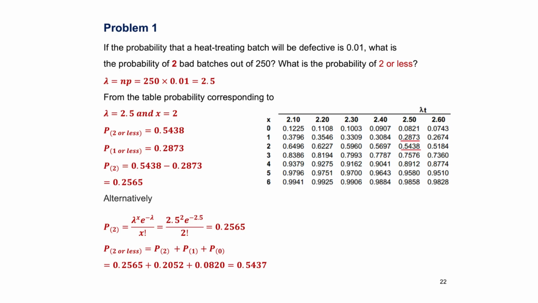The probability values are read from the table corresponding to lambda equal to 2.5 and the values of x equal to 2 and 1. The probability of exactly 2 bad batches can be directly calculated using the equation for the Poisson probability density function shown here.